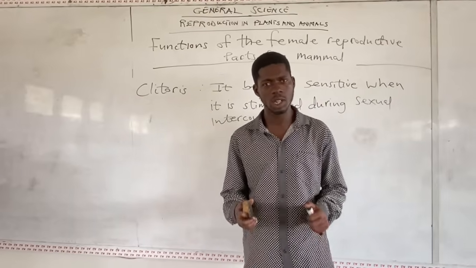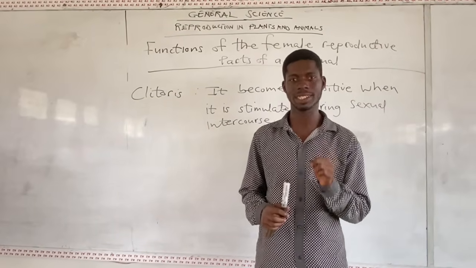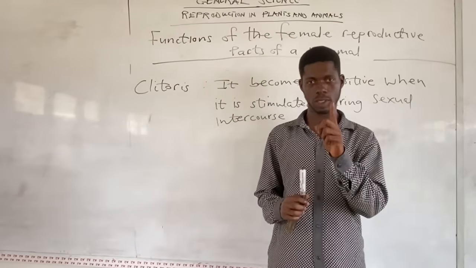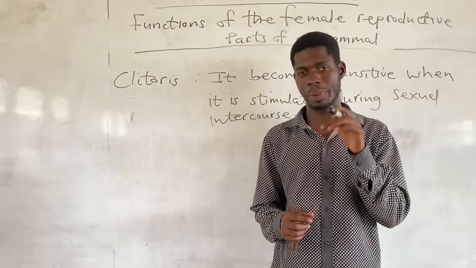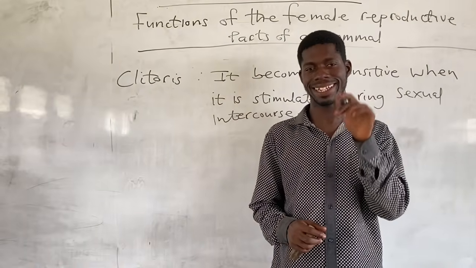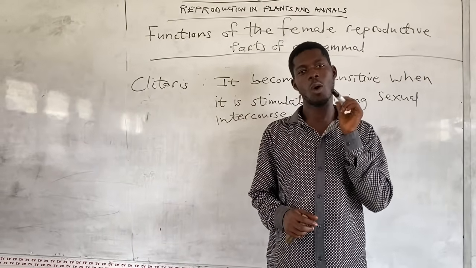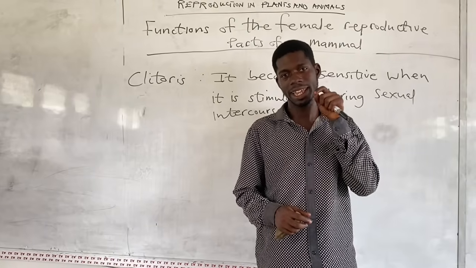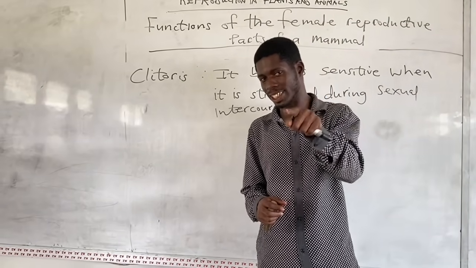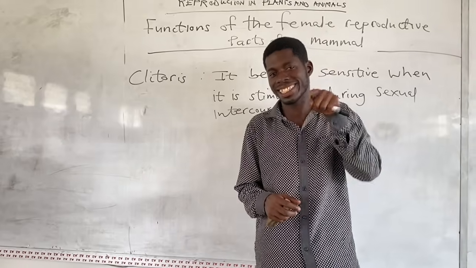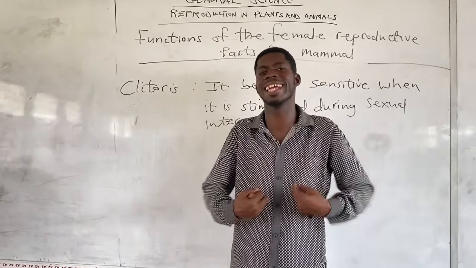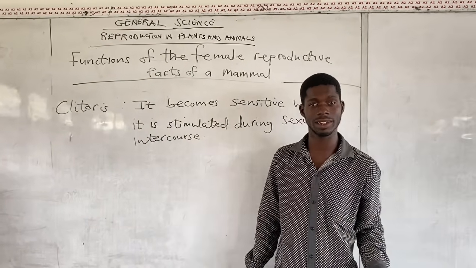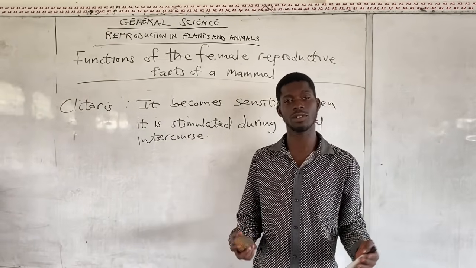So during sexual intercourse, the erected penis hits the clitoris. The penis will move up and down inside the vagina, hitting the clitoris. While it is hitting the clitoris, it will stimulate the feelings of the female.